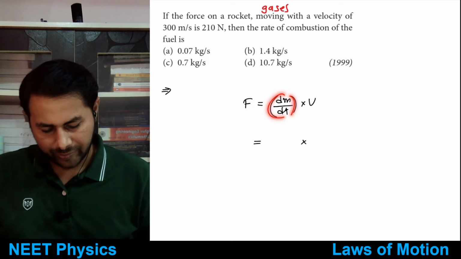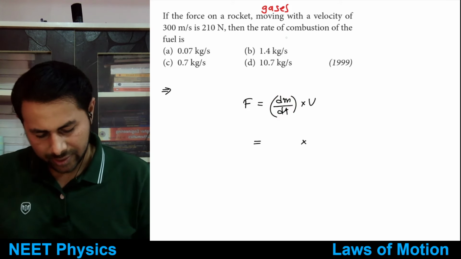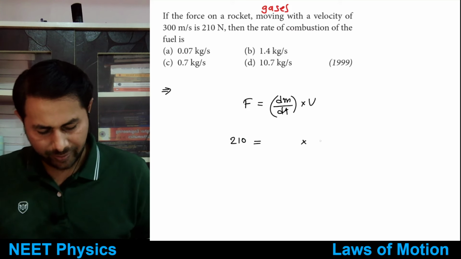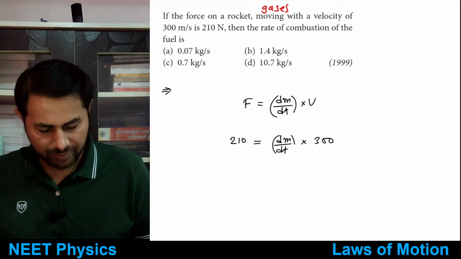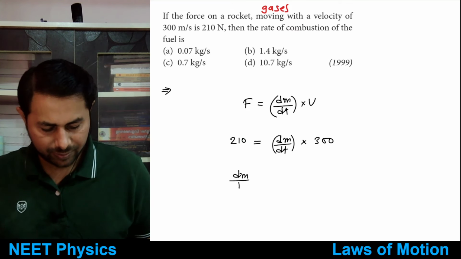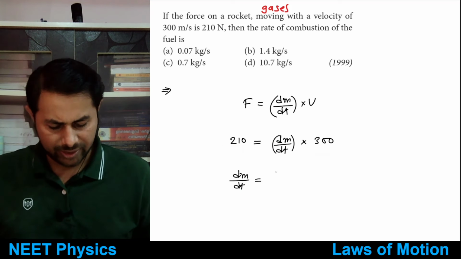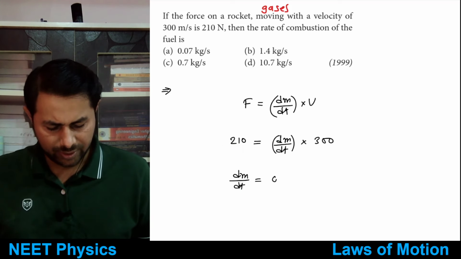So then dm by dt is, yeah, you need to find out that, no? So force is 210 and velocity is 300. So dm by dt would be equal to 210 divided by 300. How much is that? 0.7, no?